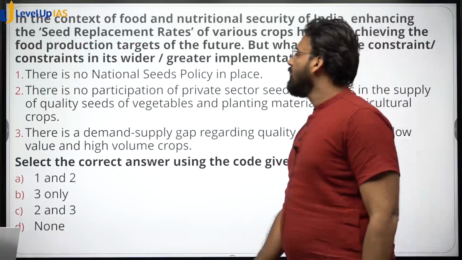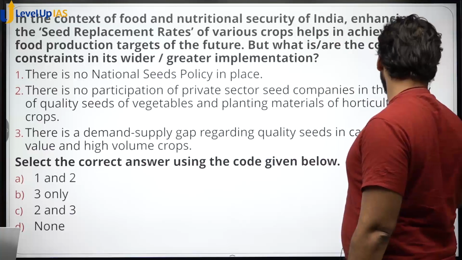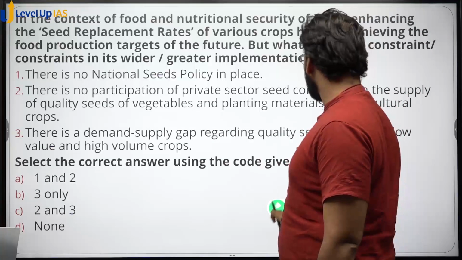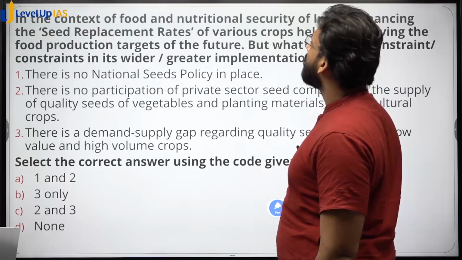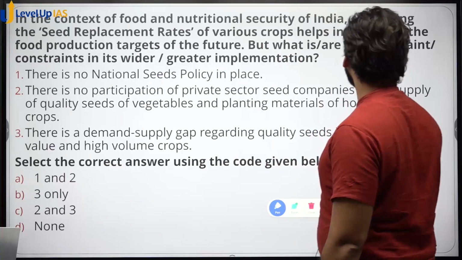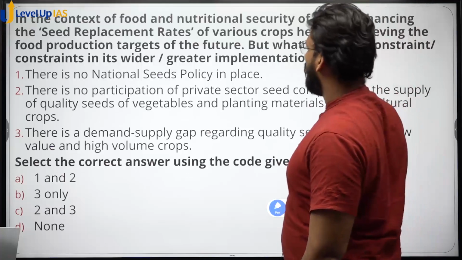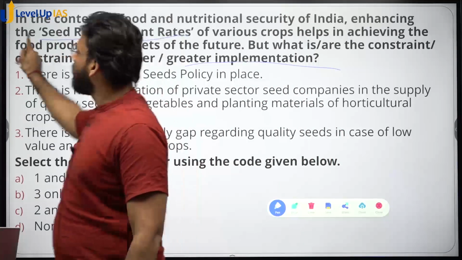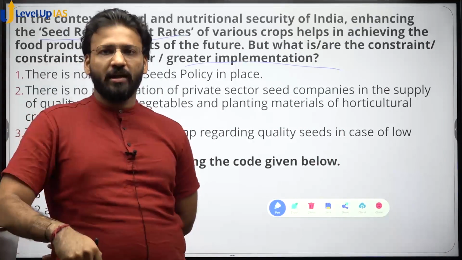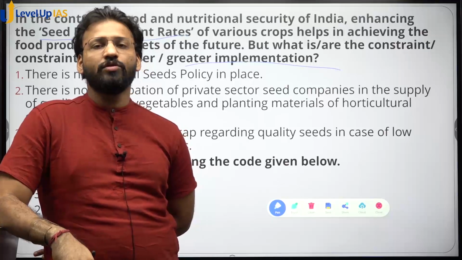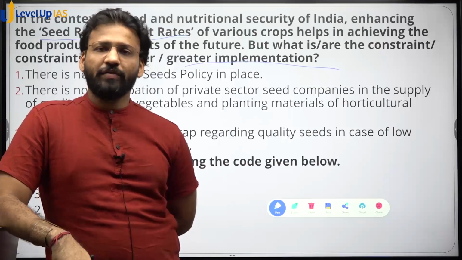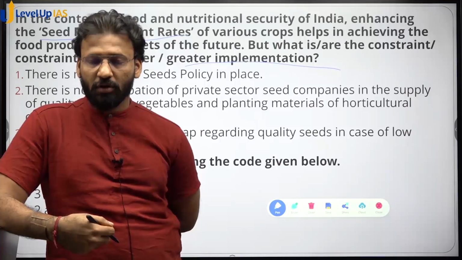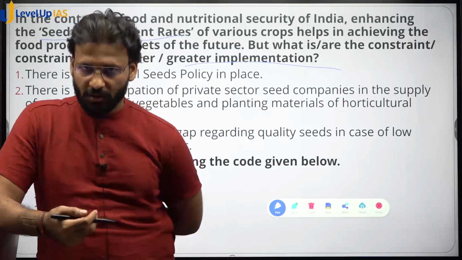Next question. In the context of food and nutrition security of India, enhancing the seed replacement rates of various crops help in achieving the food production targets of the future. But what are the constraints in its wider or greater implementation? So seed replacement ratio मतलब क्या है? Seed replacement ratio, the one of the assumption here is that whatever seed that farmer is using for producing the grains, they are of inferior quality. So you have to replace these seeds with the hybrid high quality seeds for the better production and high quality production. So this is the assumption.